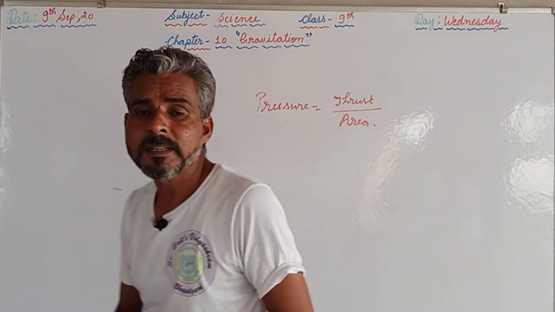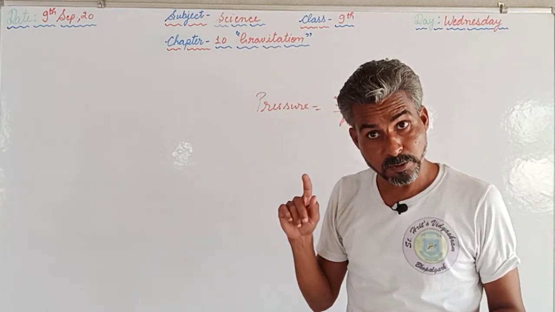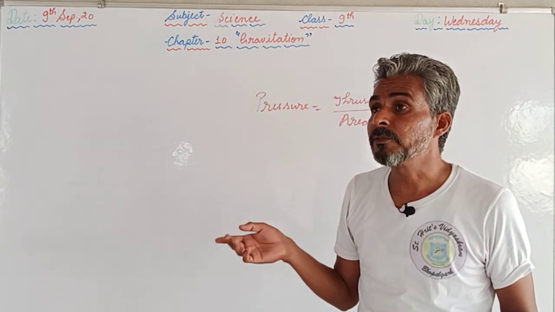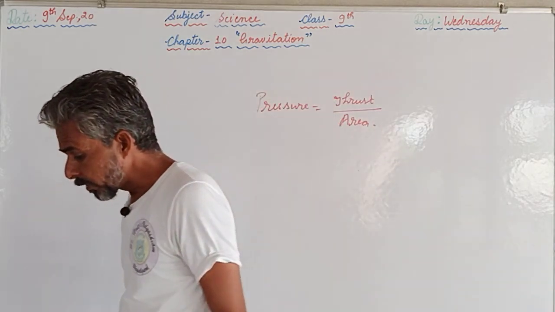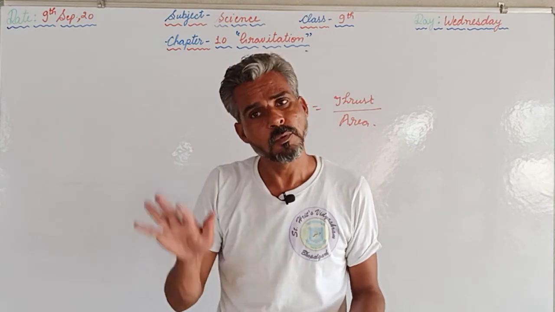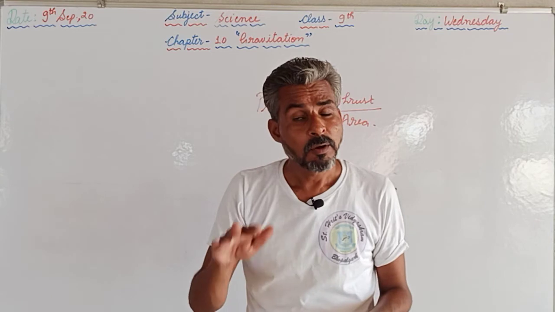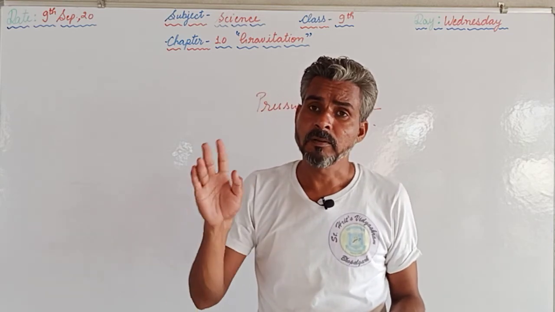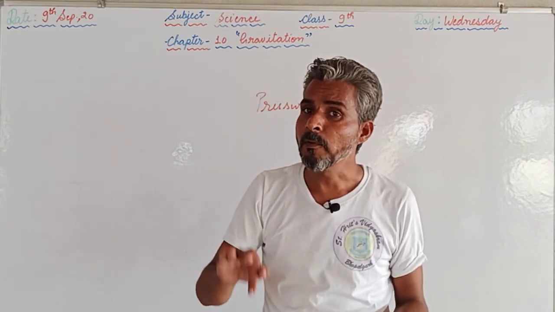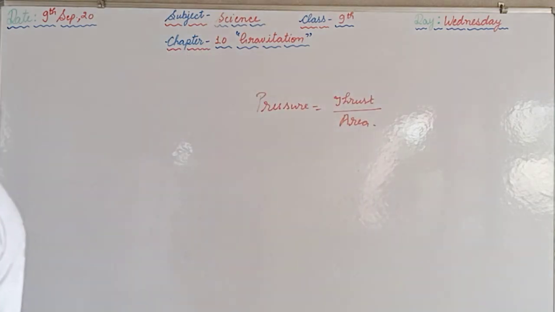Now we have discussed the relative density. Relative density is the ratio of the density of the object to the density of the water. If the density of an object is less than or equal to water, then it will float, or if the density of any object is more than that of water, then it will sink. So this is the criteria by which we can find whether the object will sink or float. So I hope that you have understood.